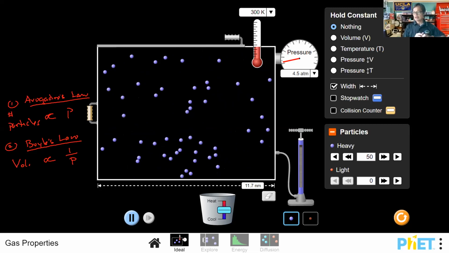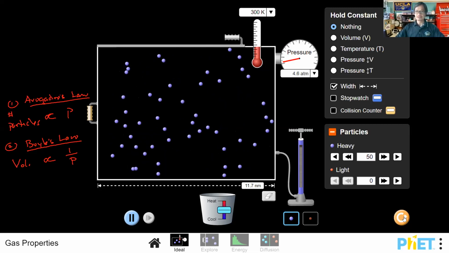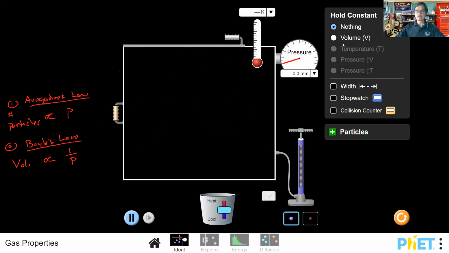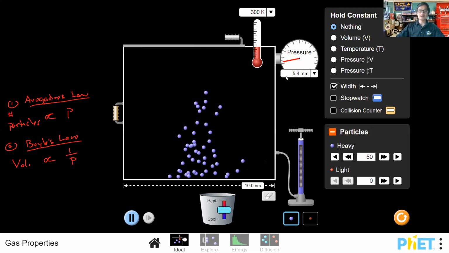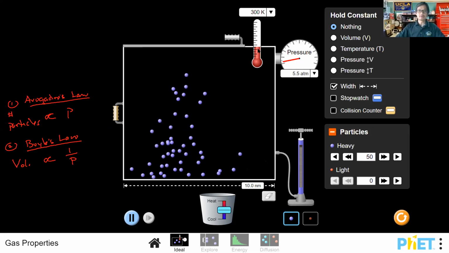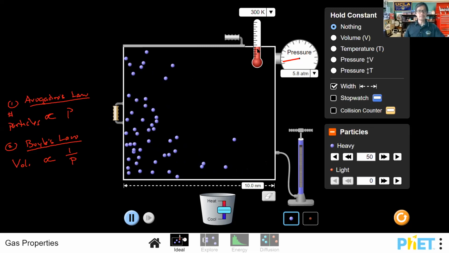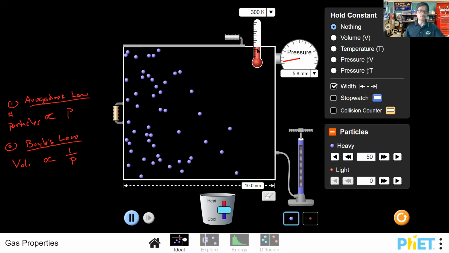Let's go ahead, I'm going to reset everything really quickly. We are back. I'm going to add in our volume measure here, and the number of particles. Again, I'm going to push in the number of gas particles. There's a number of gas particles, the pressure goes up. Temperature here stays the same. All right, so we saw the relationship between volume and pressure.